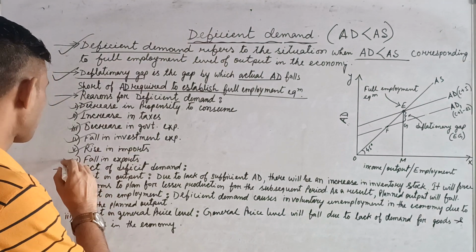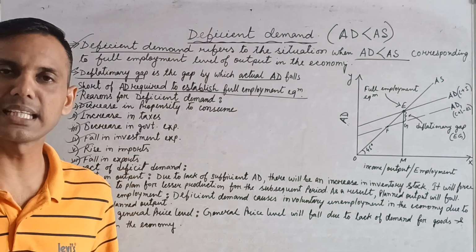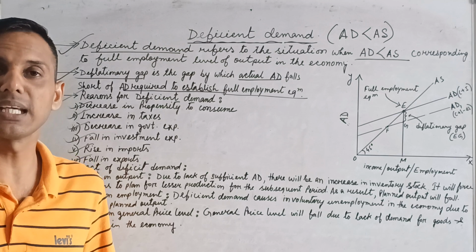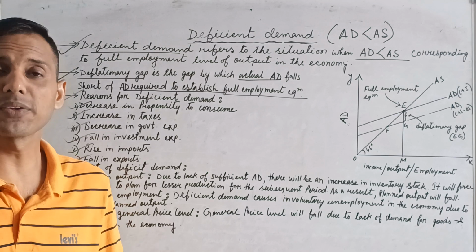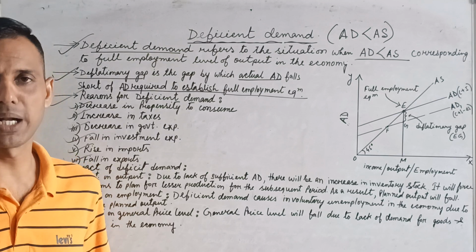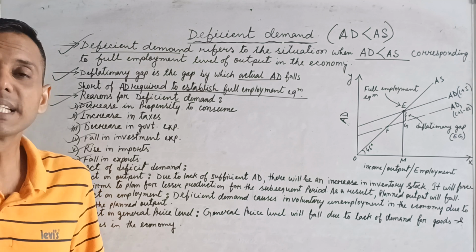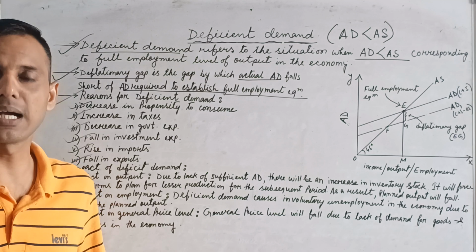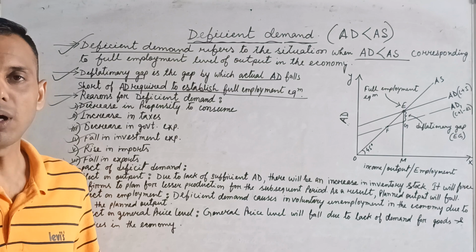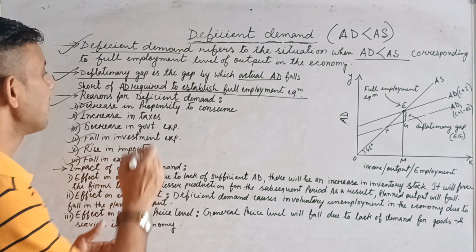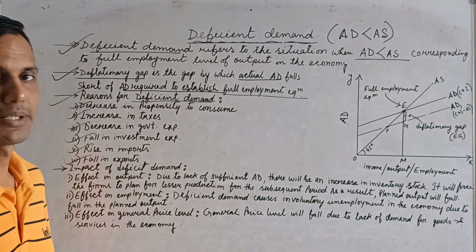Fall in export. When there is a fall in export there is less income, because export means incoming. When we export something, then we receive the money, but now less export, it means we have less income. So we will demand less and it will lead to the deficient demand. Simple.